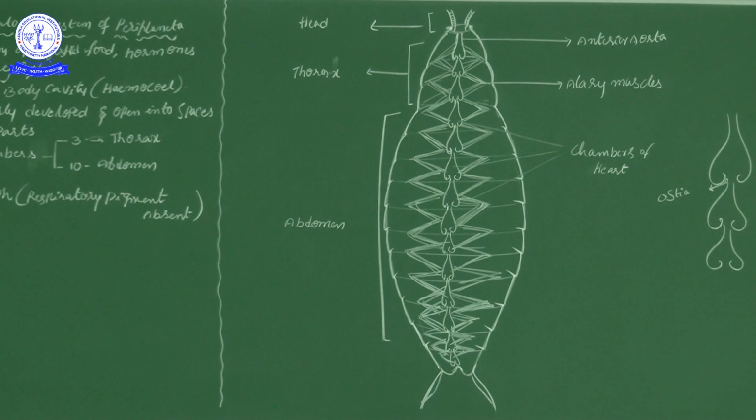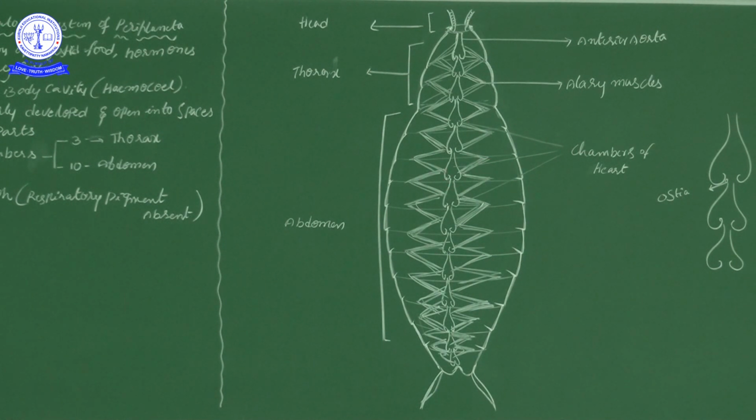So here ostia, or small holes, are present on the posterior side of each and every heart chamber. That too in the place where the lower heart chamber opens into the upper heart chamber, that opening is present on either side.